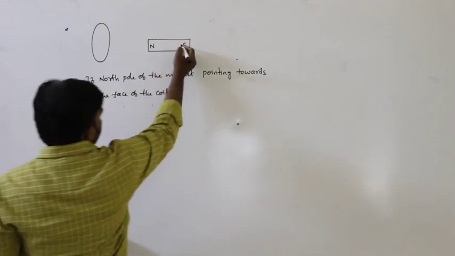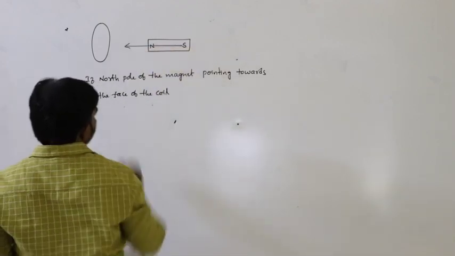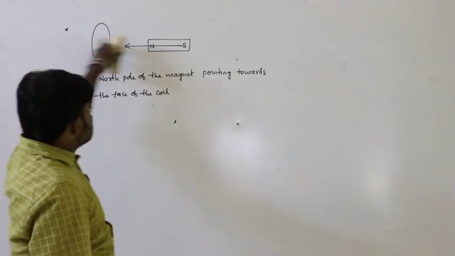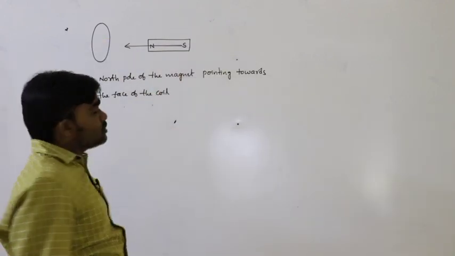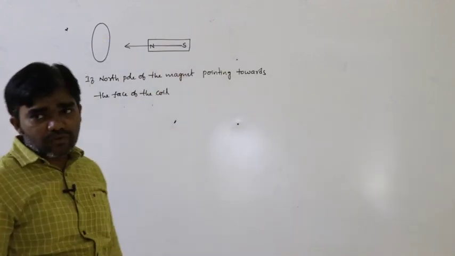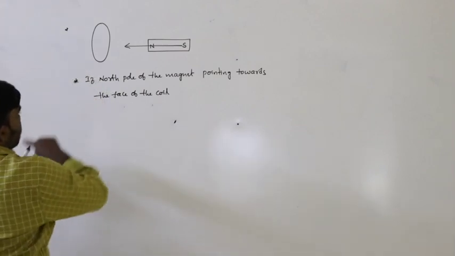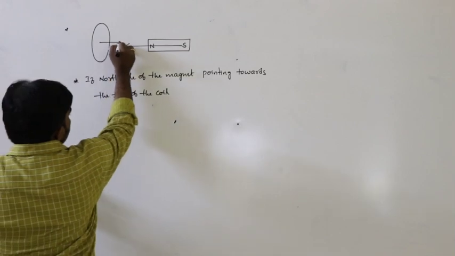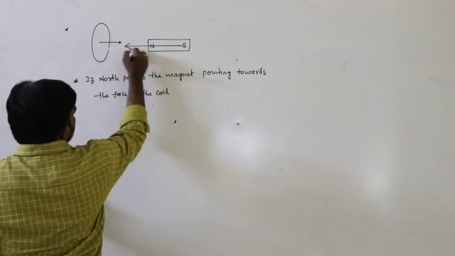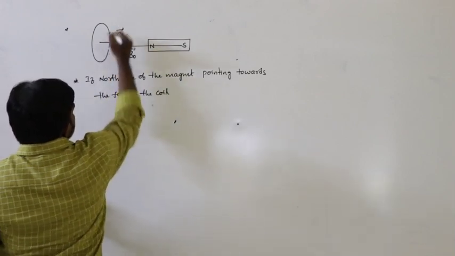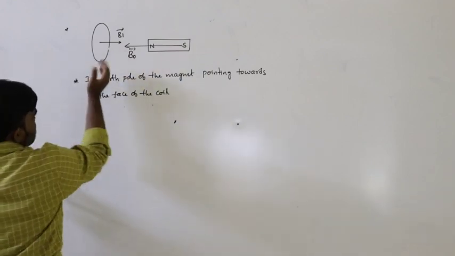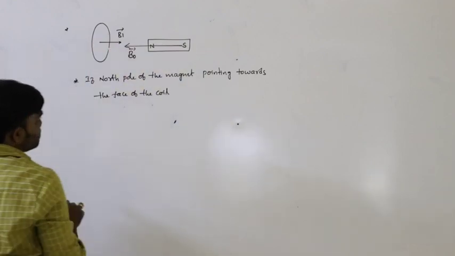According to this, the direction of the magnetic field on the axial line, this is the axial line of the coil, is always from south to north. So to oppose this, this is the original and this is the induced. To induce the magnetic field in this direction, what is the direction of the current?